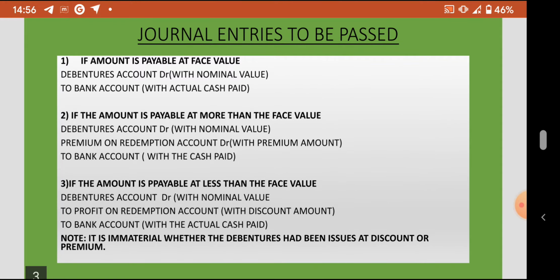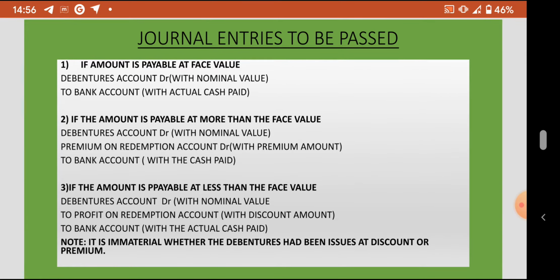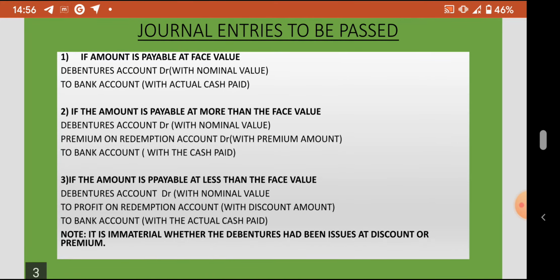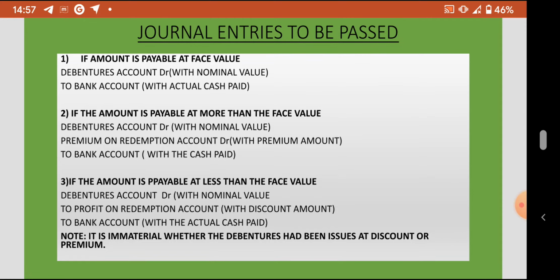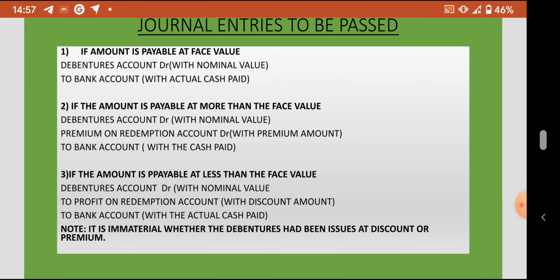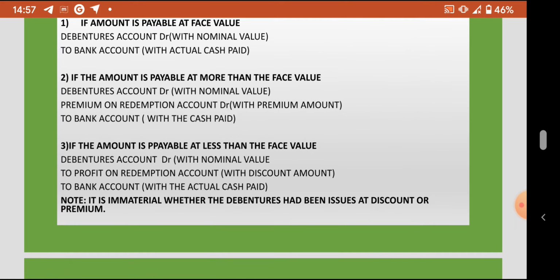There are three situations, and three journal entries may need to be passed depending upon the situation. First situation, if the amount payable is face value: debentures account debit to bank account. The second situation, if the amount payable is more than the face value: debentures account debit, premium on redemption account debit, to bank account. And in the third scenario, if the amount payable is less than the face value: debentures account debit to profit on redemption account, to bank account.